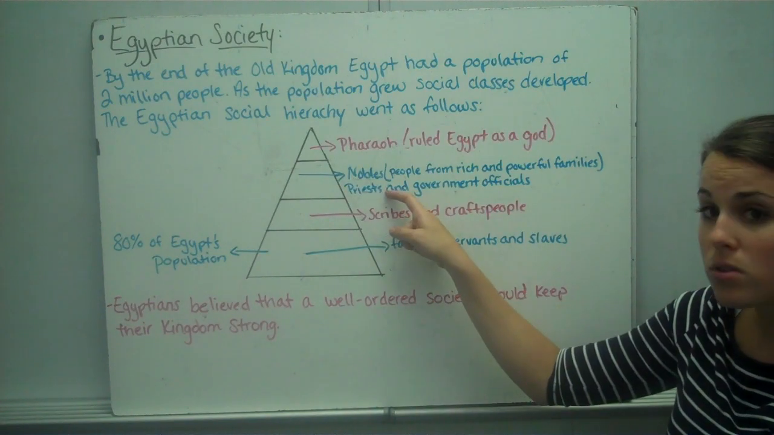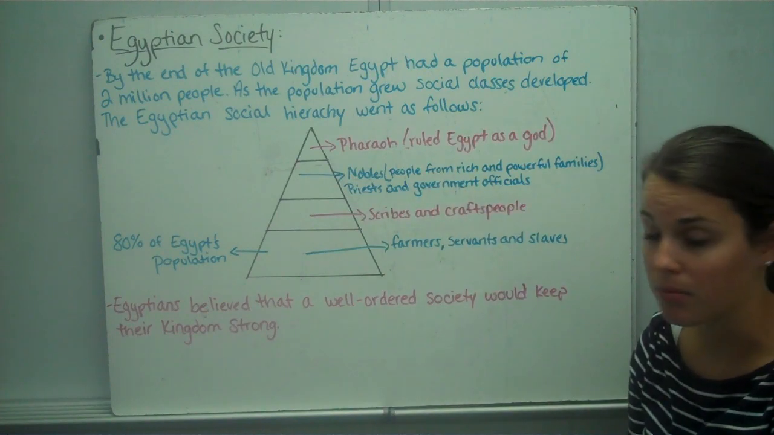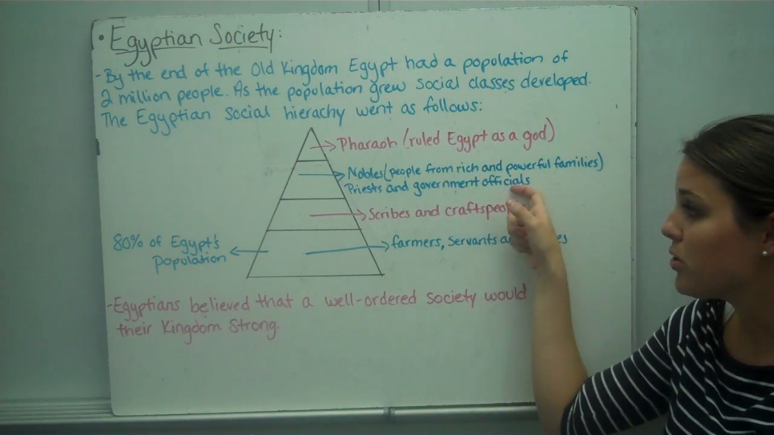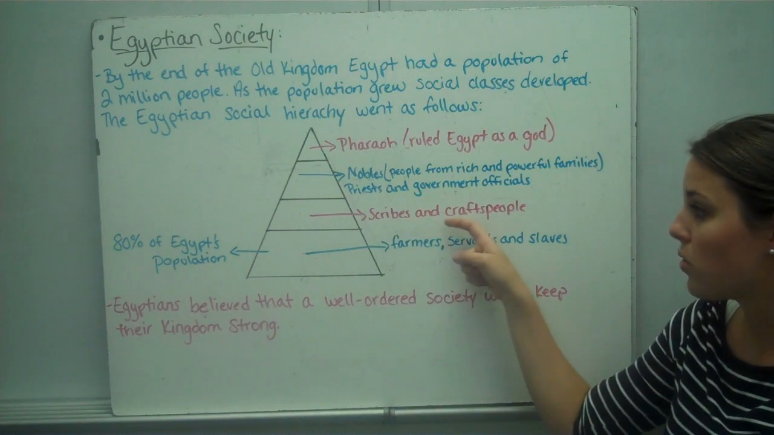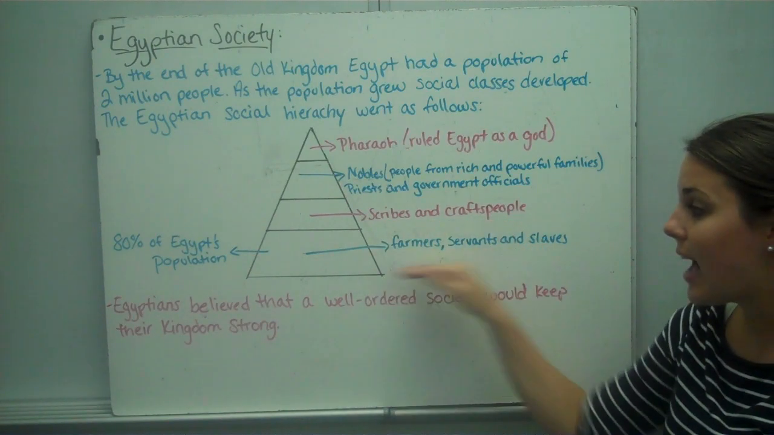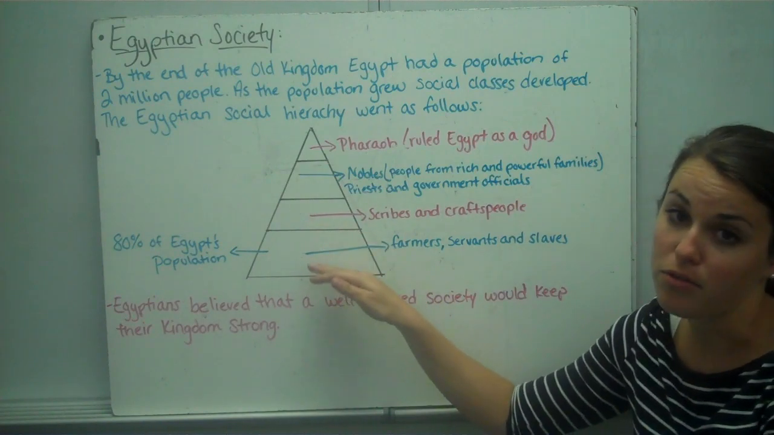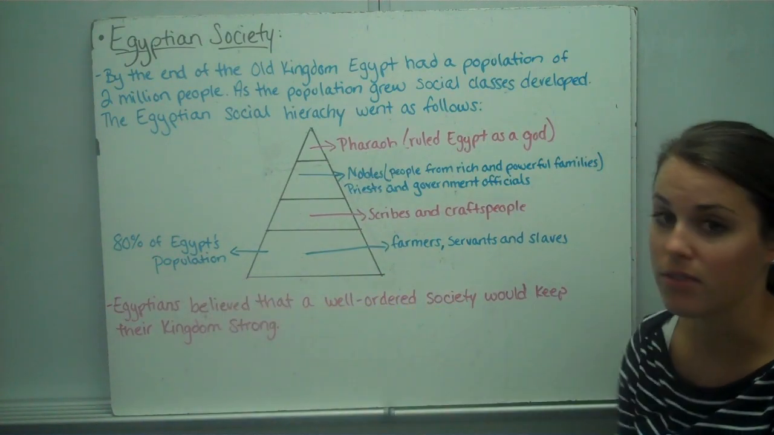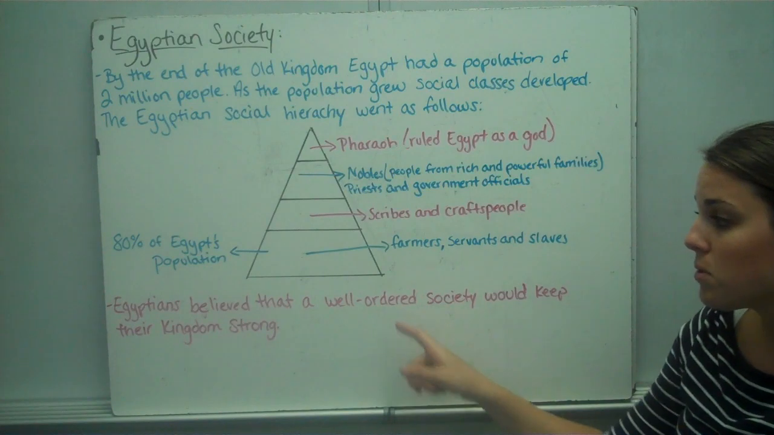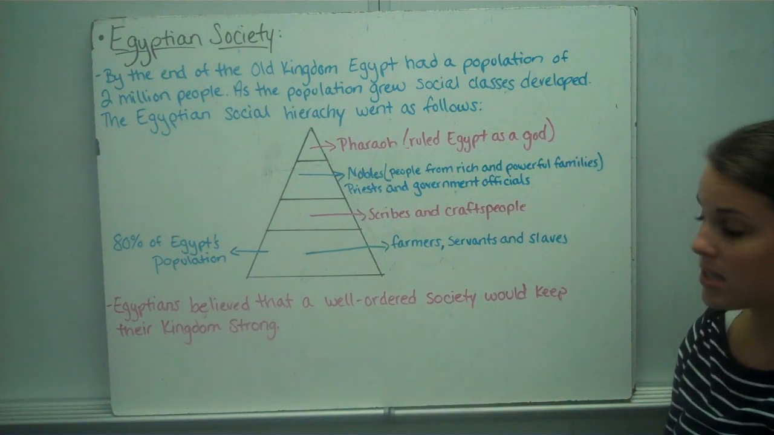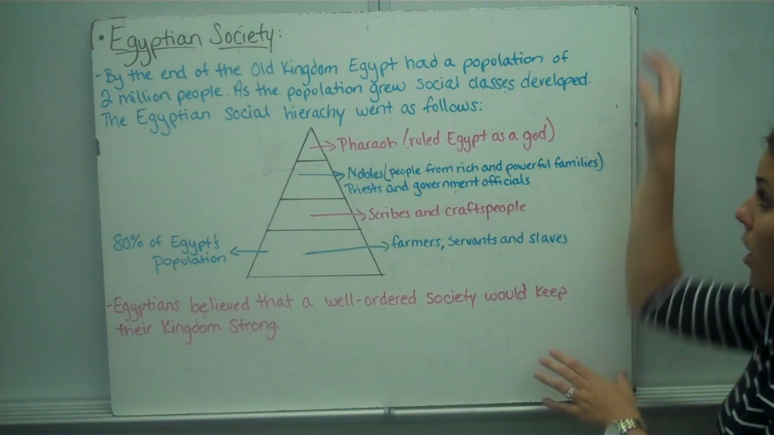Then you had nobles, who were people from rich and powerful families, priests and government officials. The next is scribes and craftspeople, and the last section are your farmers, servants, and slaves. This last section of the social hierarchy made up 80% of Egypt's population. Egyptians believed that a well-ordered society would keep their kingdom strong.